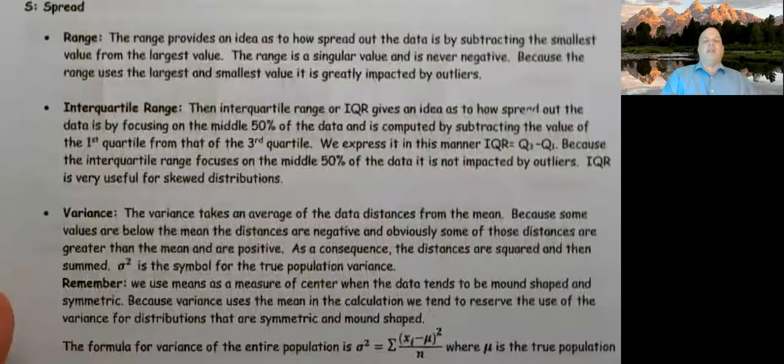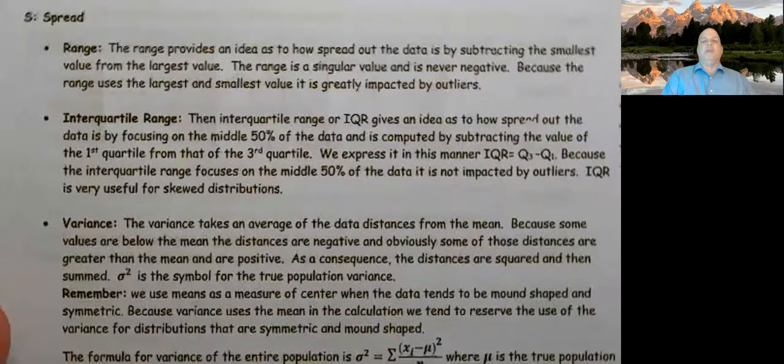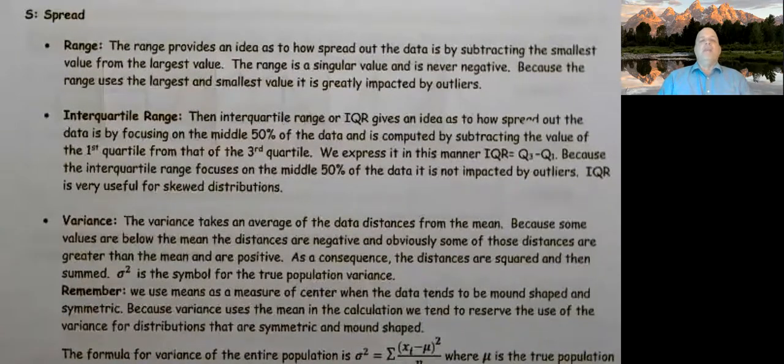The interquartile range is another type of range, but it's a little bit different. The interquartile range is basically the middle 50% of the data. So it's Q3, the 75th percentile value, minus the 25th percentile value.